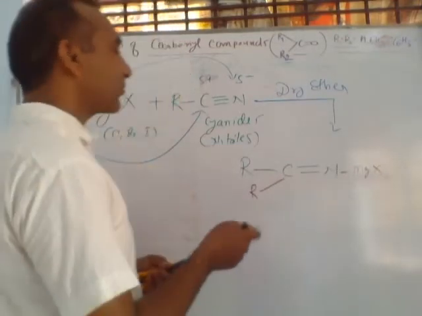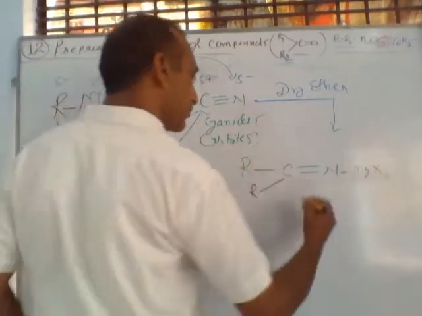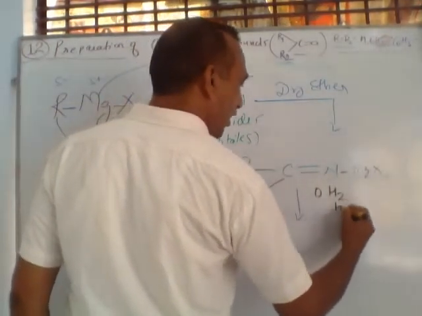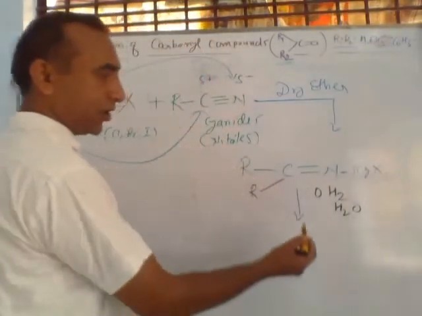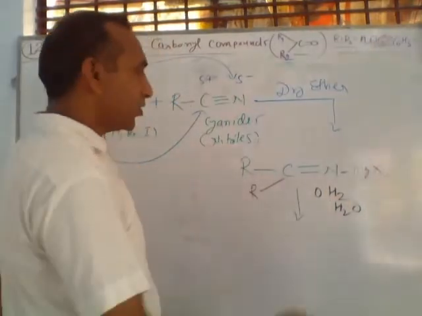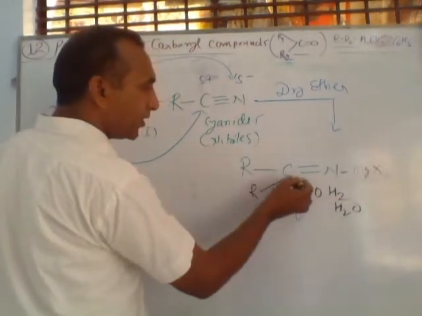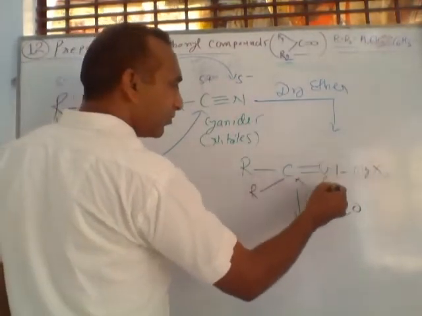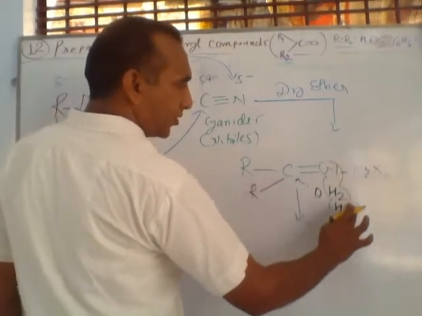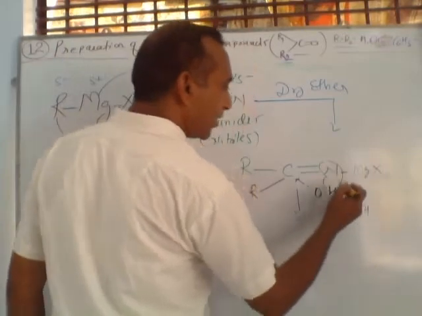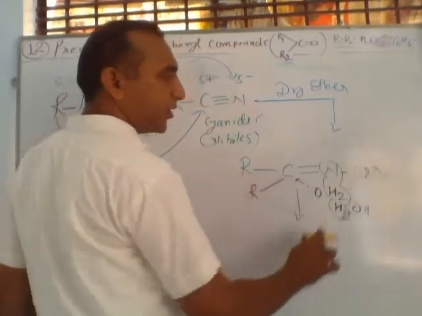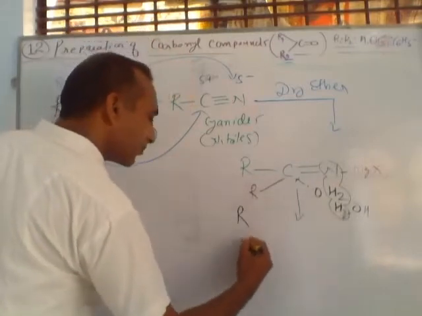And last, hydrolysis. So I am writing water in two different manners. First is OH2 and second is H2O. Both are water. So this O joins with this carbon. Here, what is this molecule? This molecule is NH3. This OH is connected with this, and the products are